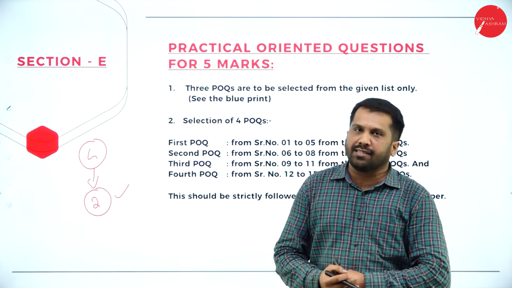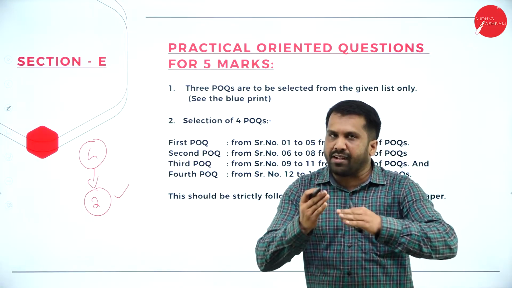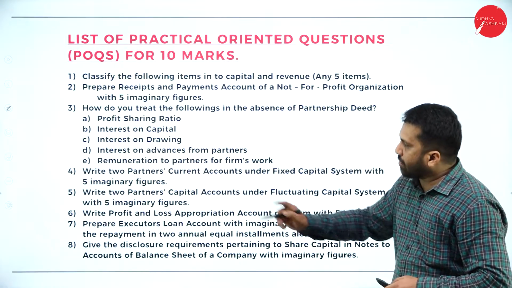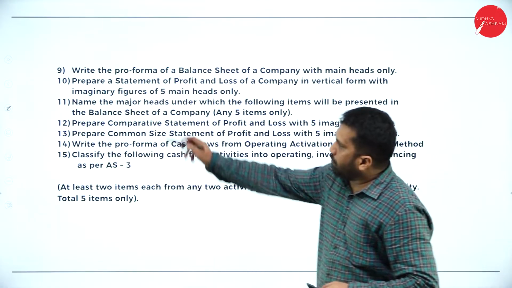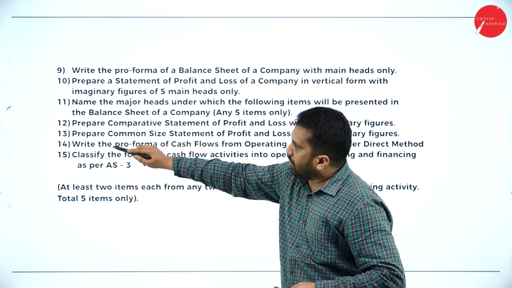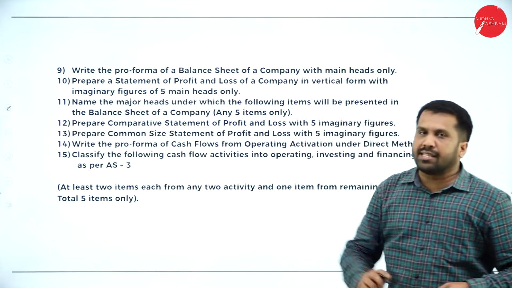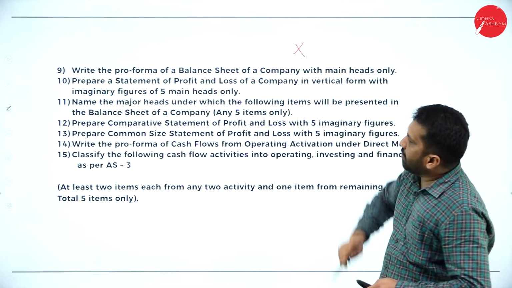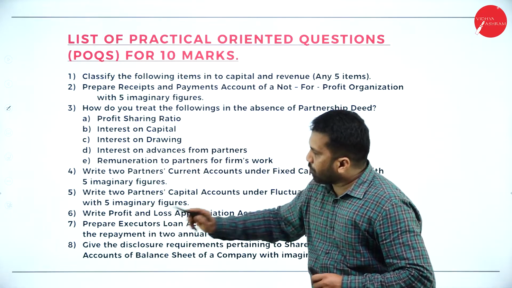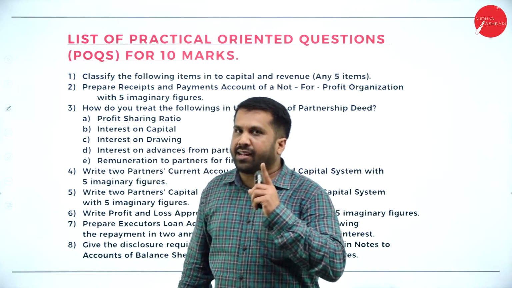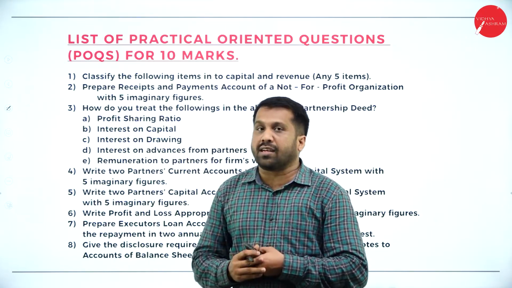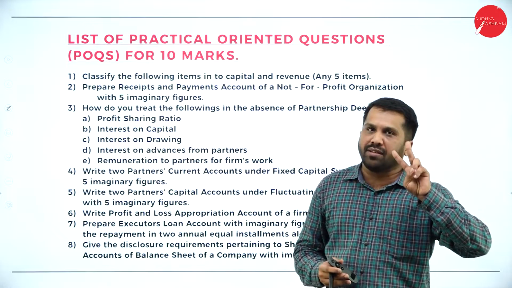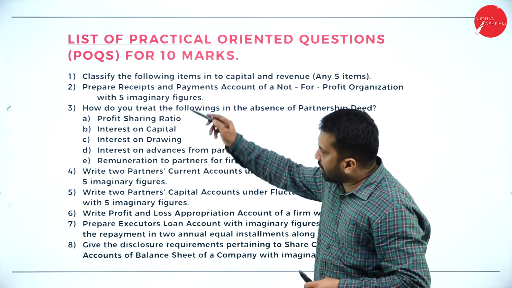The answer is no. So I have divided your POQ into 2 parts. Part A will be 8 questions. Part B will be 9, 10, 11, 12, 13, 14, 15, another 7 questions. Don't go with Part B. Study only Part A. You are supposed to learn 8. Out of 8, how much will come in your examination? 2. So 2 are compulsory. So why should we study all 8?